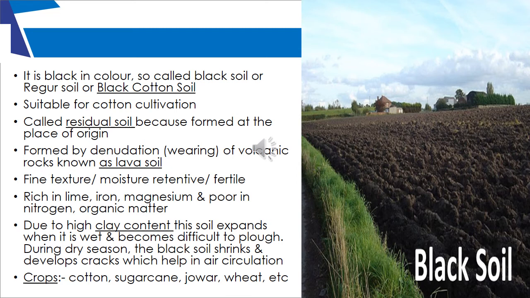It is very similar to clay. When you put water in clay, it becomes very marshy, but as soon as you leave it in the air to dry, it develops cracks. The same is the case with black soil. The crops that can grow very well in this soil are cotton, sugarcane, wheat, and jowar.